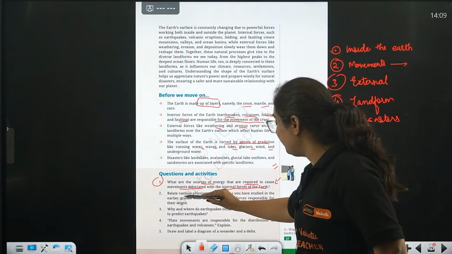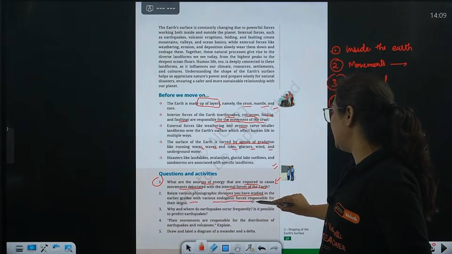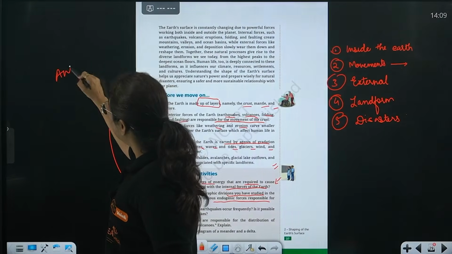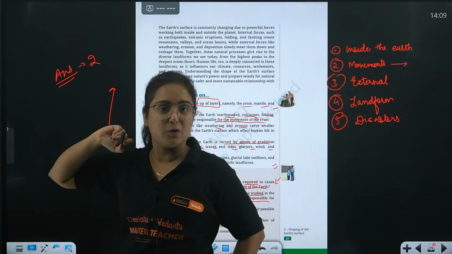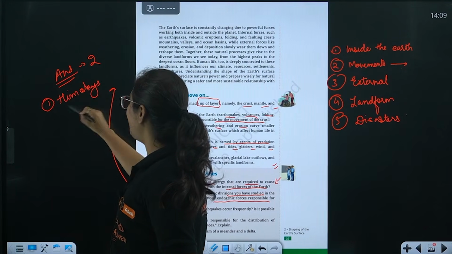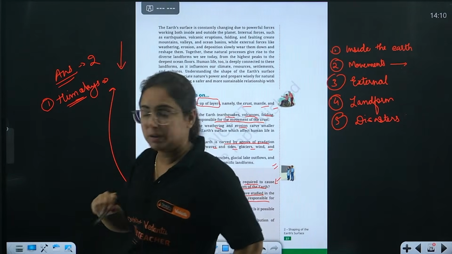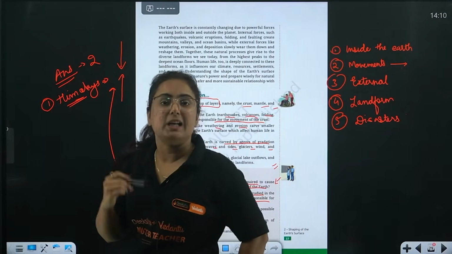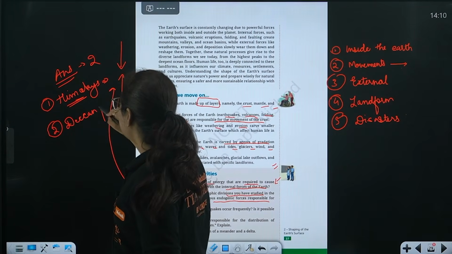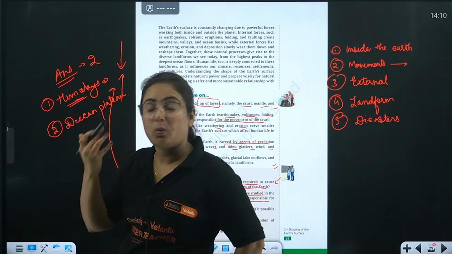Second question: relate various physiographic divisions you have studied in the earlier grades with various endogenic forces responsible for their origin. Beta, here relate this answer with the physiographic divisions of India. The first physiographic division of India is the Himalayas. How are they formed? Himalayas are formed when the Eurasian plate collided with the Indo-Australian plate. Then we have one more, the Deccan Plateau. How is the Deccan Plateau formed? It is the result of volcanic eruption.